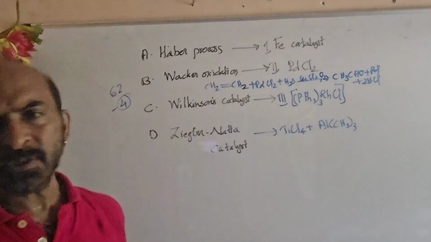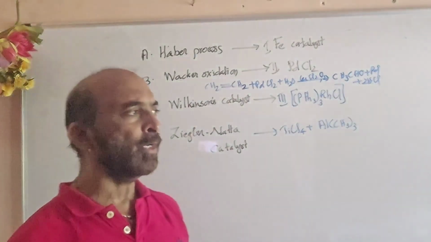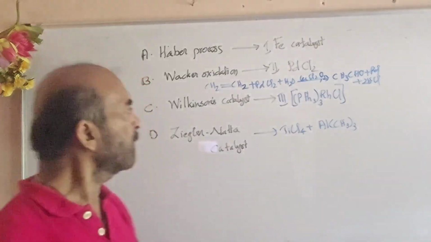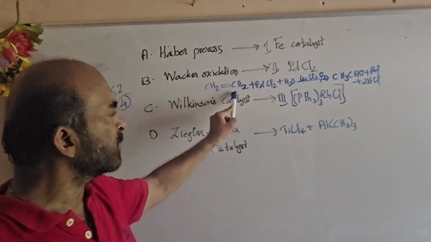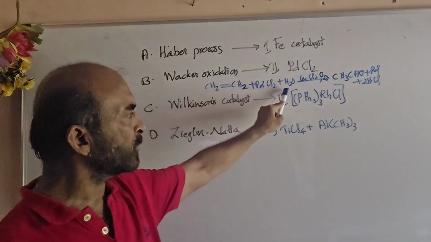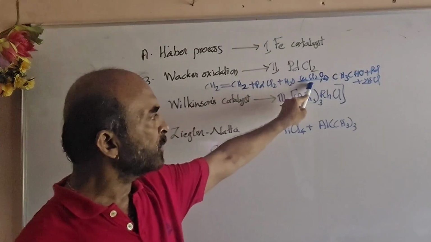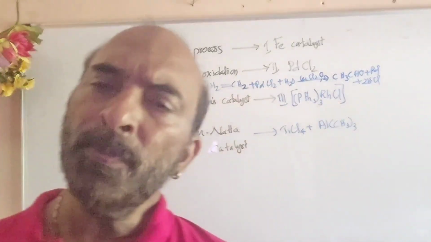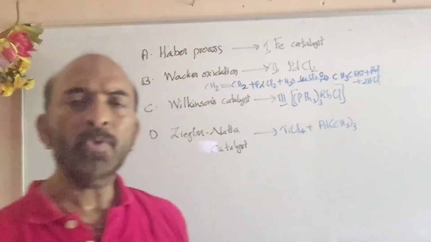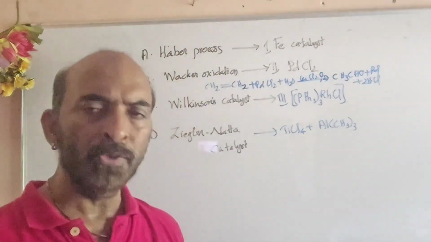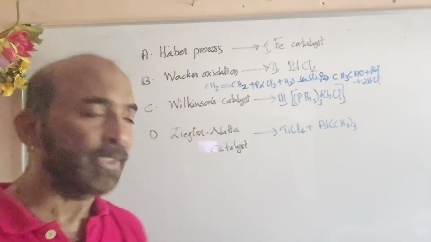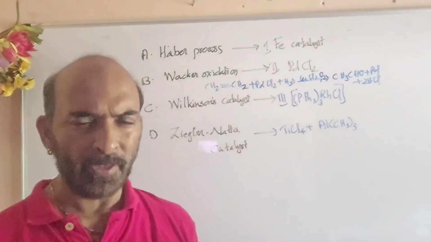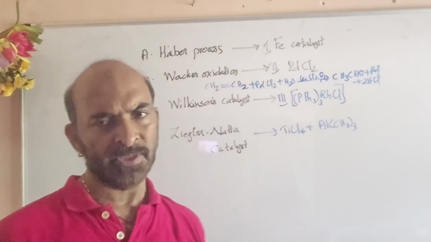Then the Wacker process, it is the method to convert an alkene to an aldehyde or ketone. Look here, CH2=CH2 plus PdCl2 plus H2O in the presence of CuCl2 and O2. Alkene plus PdCl2 plus H2O in the presence of cupric chloride and oxygen, you get CH3CHO plus Pd plus 2HCl. That reaction is called the Wacker process.